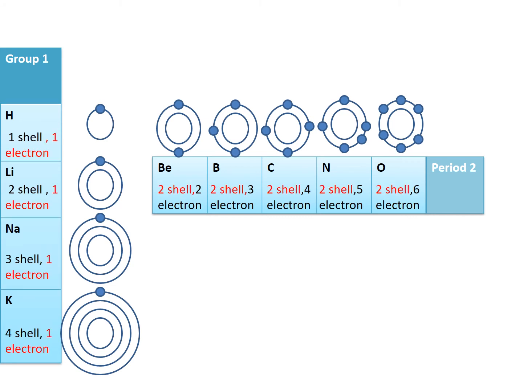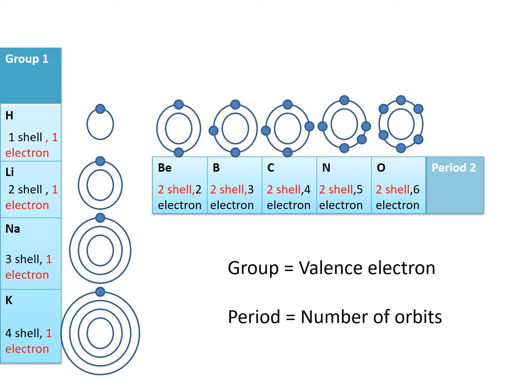As I already told you, group 1 has the valence electrons common, and period 2 has the number of shells common. So you can say that group gives you the idea of the valence electrons, and period gives you the idea about the number of shells or orbits.